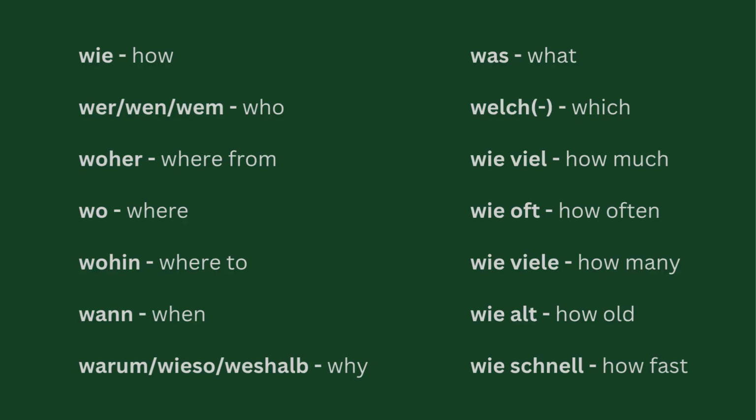So wie viel, how much, not to be confused with wie viele, how many. These are the two that are actually quite confusing. To remember them, wie viel usually goes with asking for the cost of things: "Wie viel kostet das?" How much does that cost? Wie viele usually goes together with a noun: how many of this, how many of that. Maybe something like "Wie viele Bücher sind da?" How many books are there? Wie oft, how often; wie alt, how old; wie schnell, how fast. And the many other wie combinations.